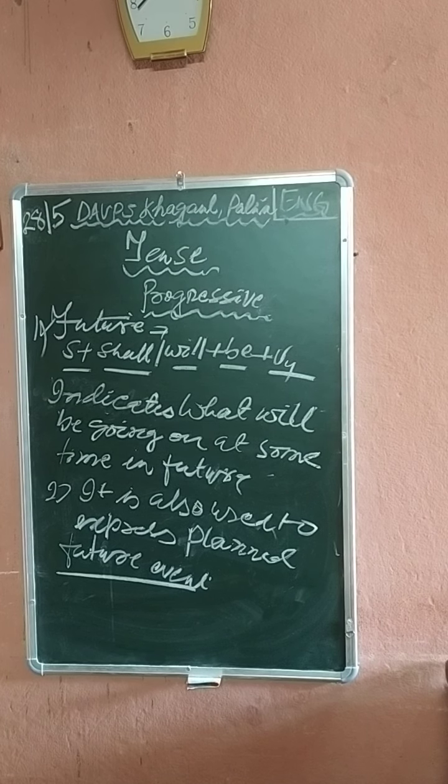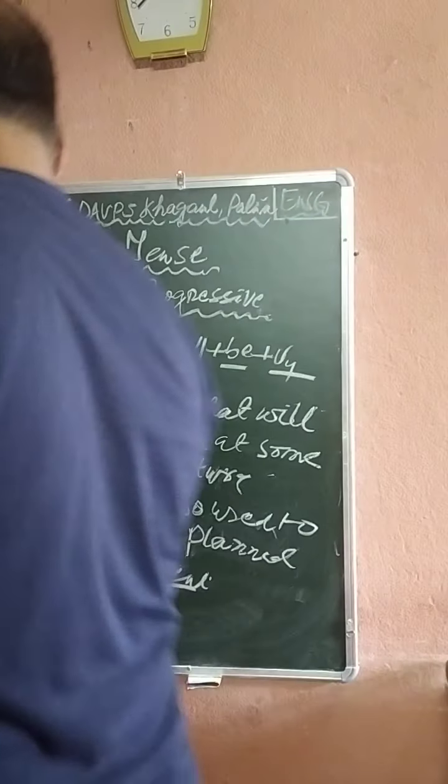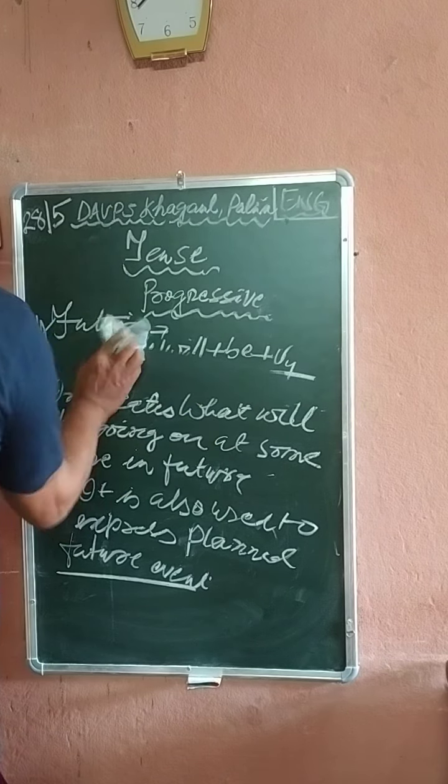Now the homework for you. Write 5 sentences of each.